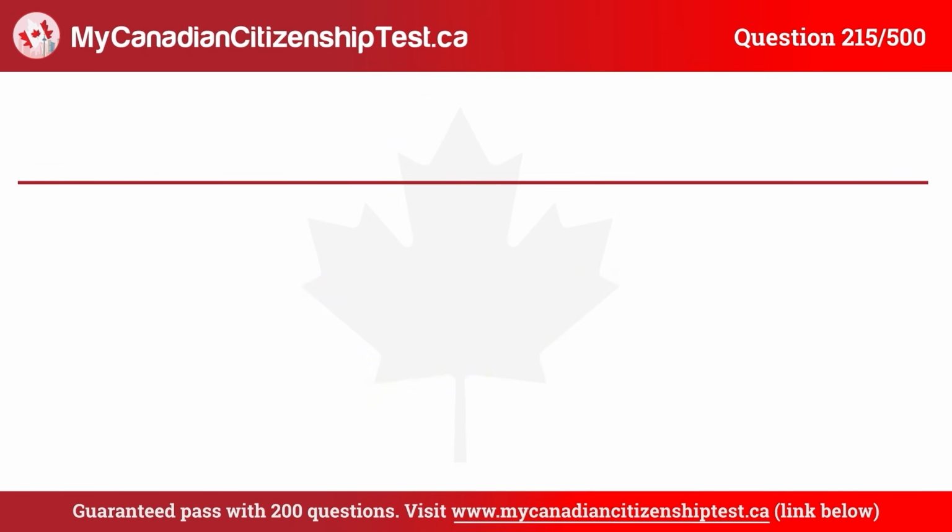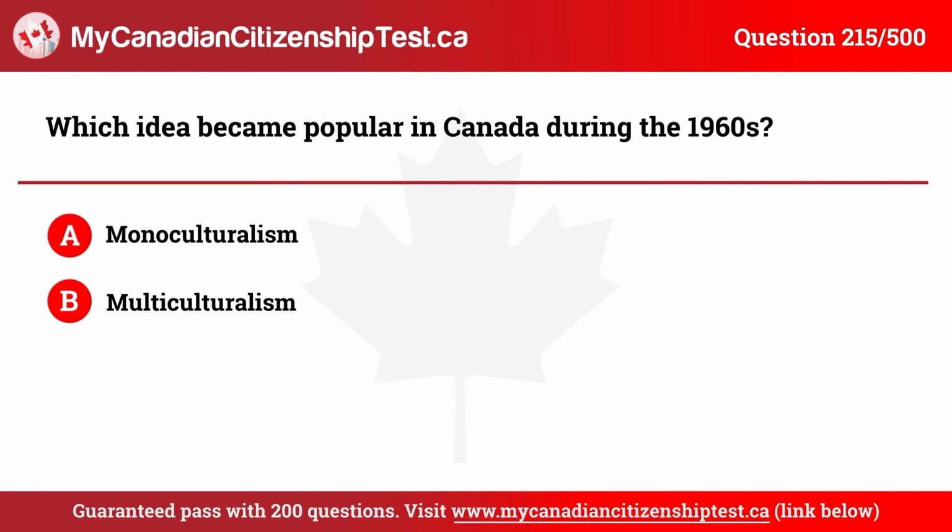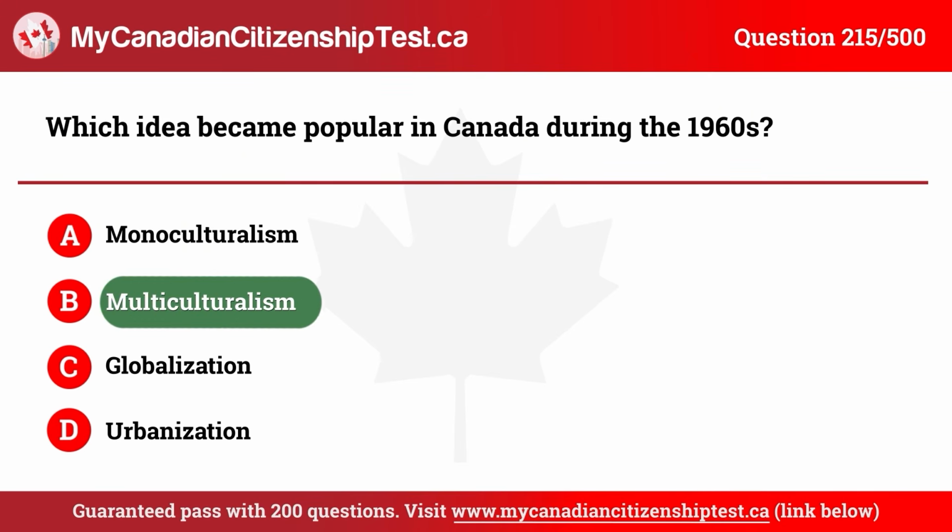Question 215. Which idea became popular in Canada during the 1960s? A. Monoculturalism. B. Multiculturalism. C. Globalization. D. Urbanization. The correct answer is B. Multiculturalism.